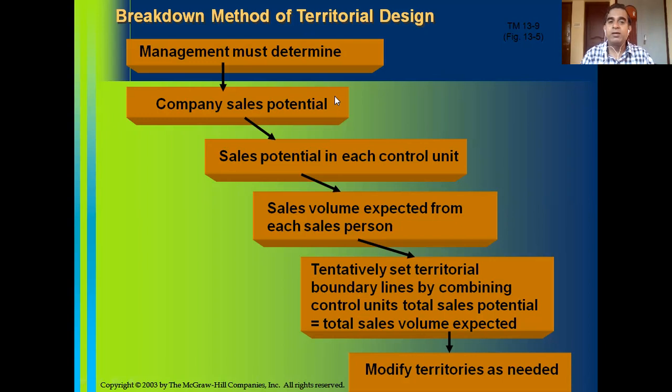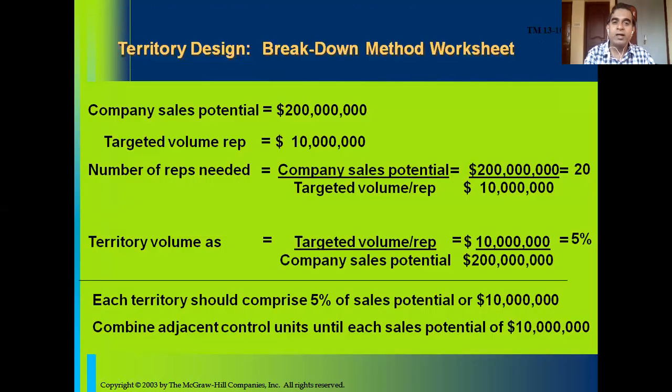Companies will use different quantitative techniques related to sales forecasting, so companies can estimate sales. It can be done for a new territory or for a new market. There are different techniques. Through those quantitative techniques, or by developing a sales forecast, the company can estimate the sales potential of a given market or a given territory. Then that overall sales potential has to be broken down into the sales potential of each control unit, or each geographical area or territory.